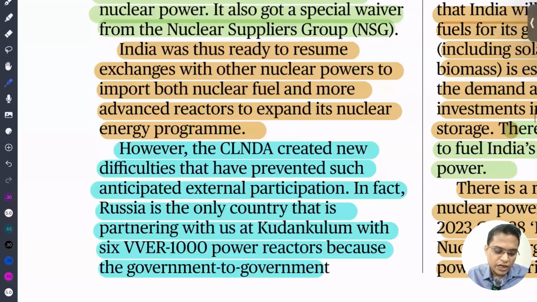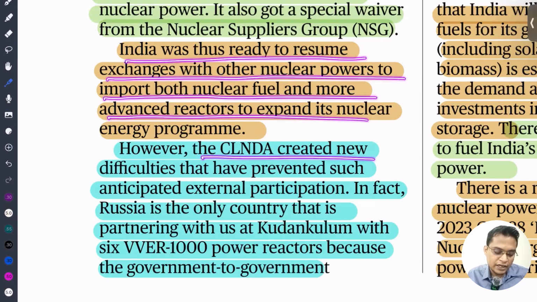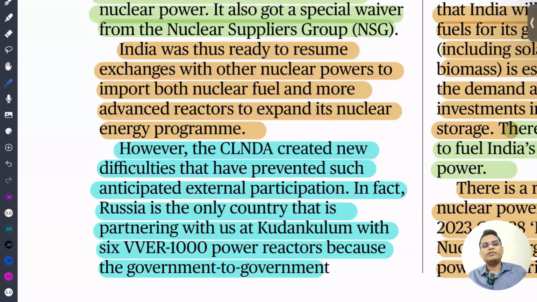India is thus ready to resume exchange of both nuclear power, to import both nuclear fuel and more advanced reactors. However, CLNDA created new difficulties and has prevented such imports. We enacted CLNDA to prevent, in case of any damage, the responsibility falling on those who are involved. They have to pay the compensation. But according to this Civil Liability for Nuclear Damage Act, the supplier is held responsible. Let's say X supplies a component, say this bolt. In case of any accident, we can demand compensation from this company.